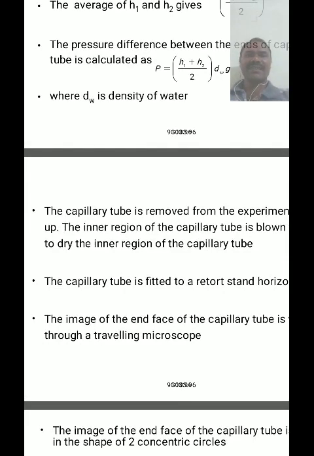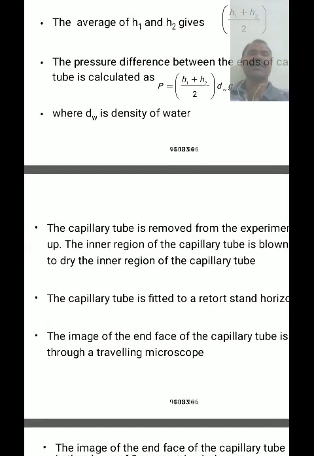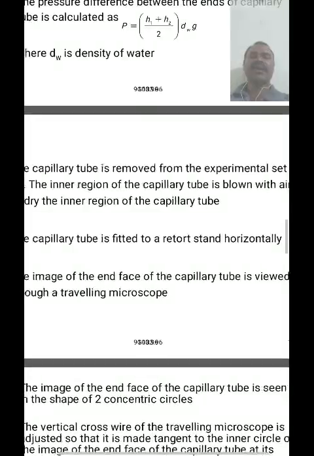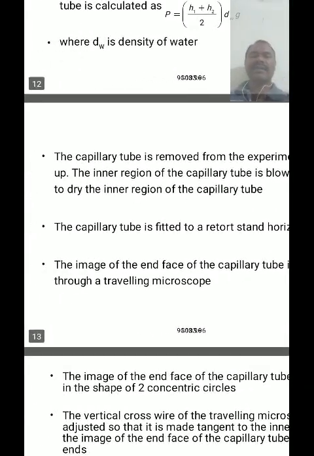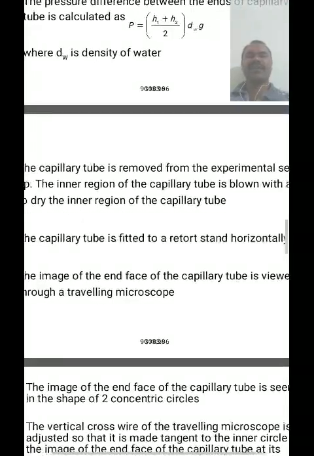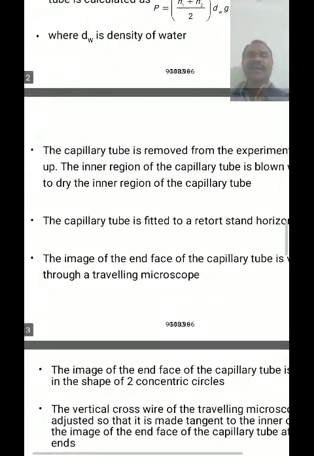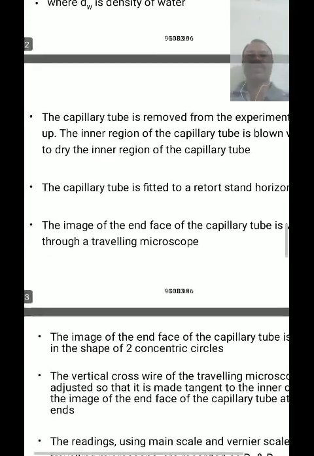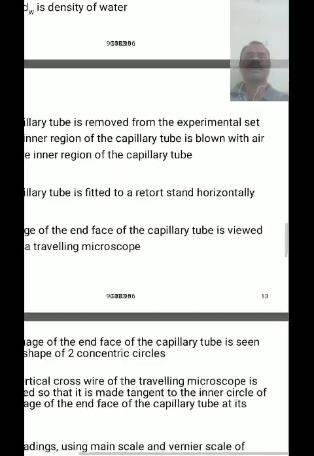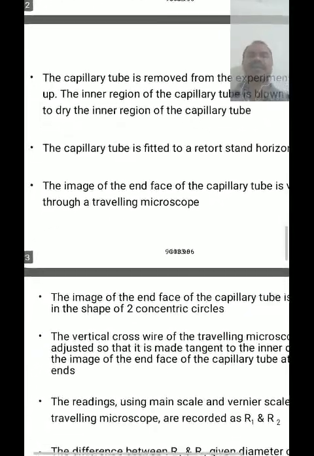Generally in this experiment we use water, and the density of the water is 1 gram per cc, that means 1 gram per centimeter cube. The capillary tube is removed from the experimental setup, then the inner region of the capillary tube is blown with air to dry it. The capillary tube is fitted into the retort stand horizontally by means of a rubber cord.